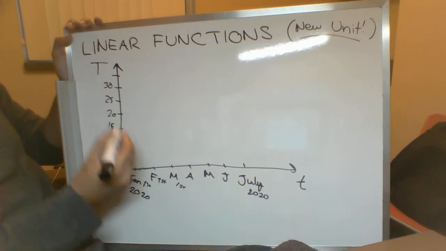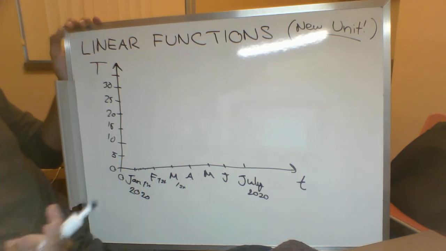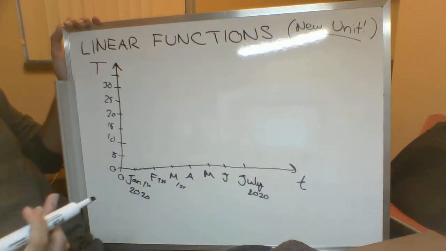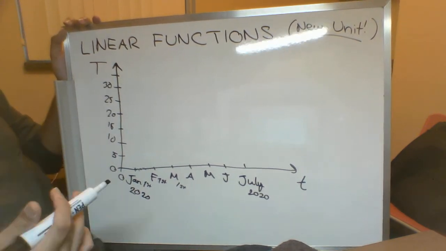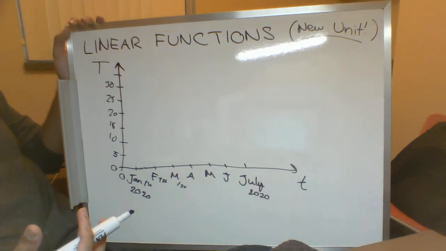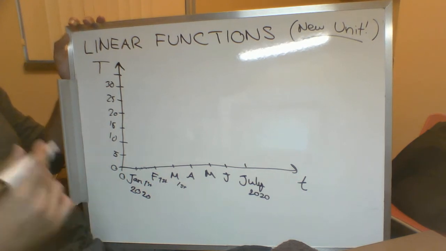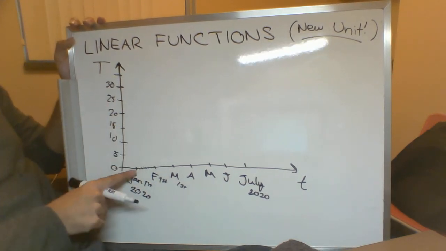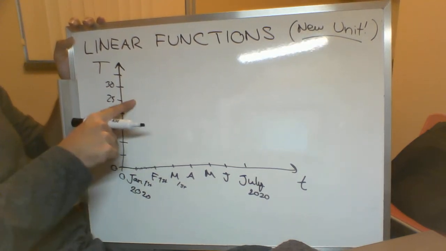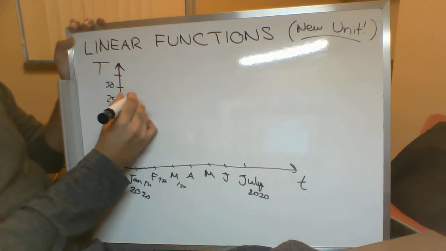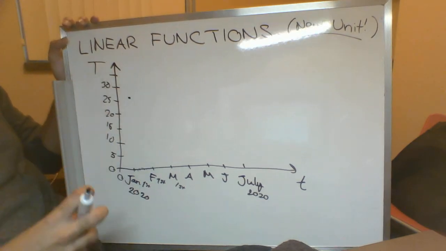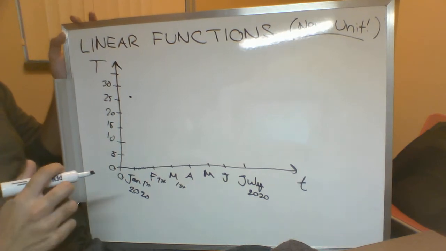So if you're plotting out your temperature, it could be as simple as every morning you wake up, you go to your phone or to a thermometer outside the house, and you check what the temperature is, and then you just mark a dot on your graph. So if it was January 1st, and let's say it was 27 degrees, for you guys here it was like minus 27 degrees, but whatever.